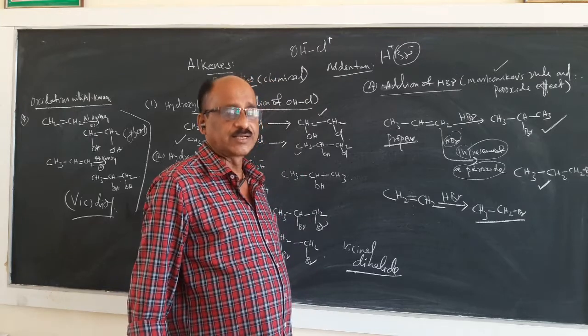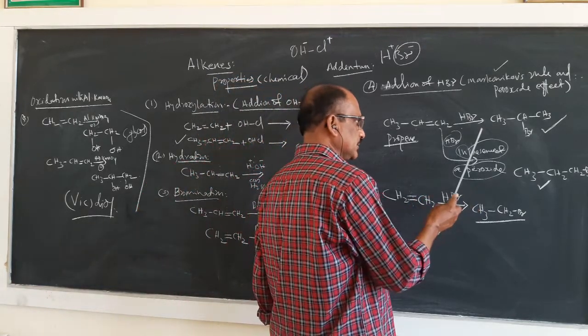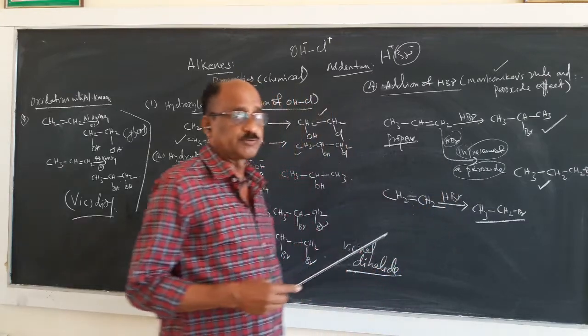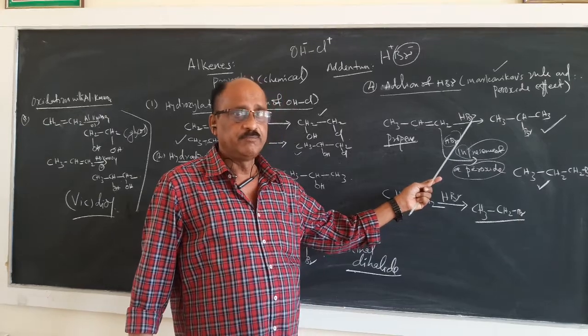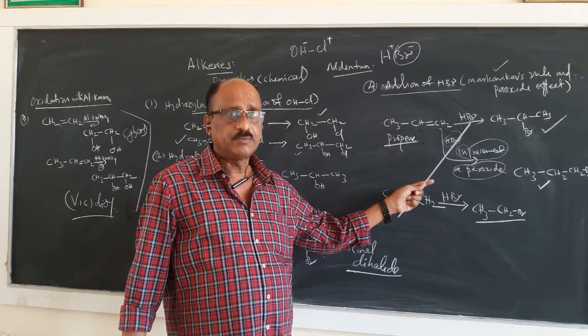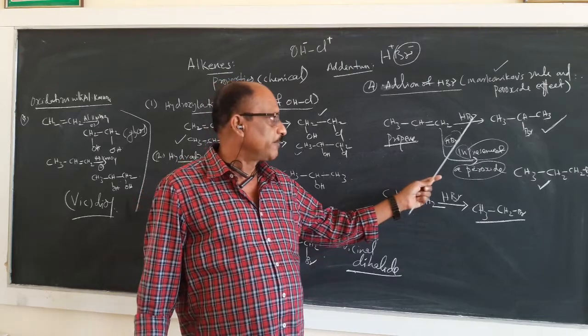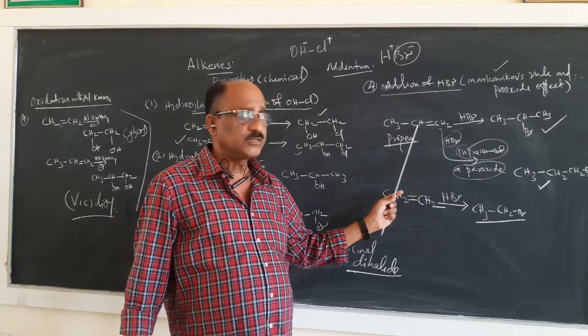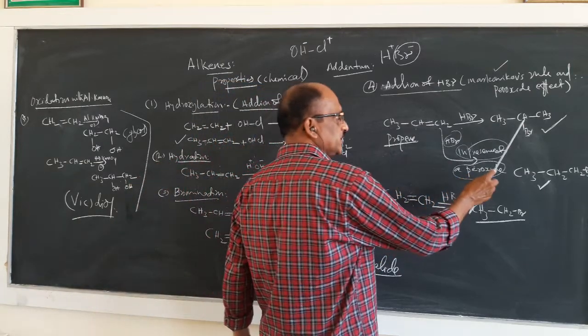That is the normal reaction. This statement is known as Markovnikov's principle. I will repeat once again: whenever you are adding an unsymmetrical addendum to an unsymmetrical alkene, the negative part of the addendum will be added to the least hydrogenated carbon atom. So you are getting CH3CH3CH3.